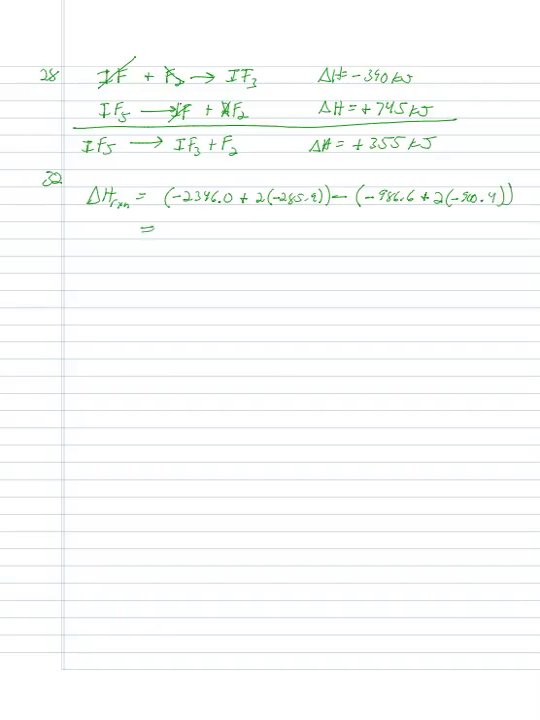And when you do that long, drawn-out math there, what do you get? You get a negative 130.4 kilojoules. So for your delta H reaction, you're given those delta HFs, the sum of the products minus the sum of the reactants.